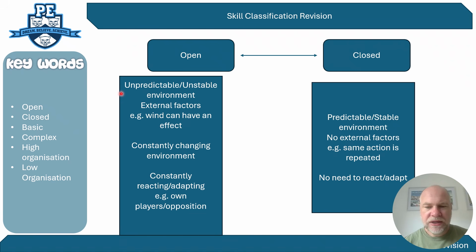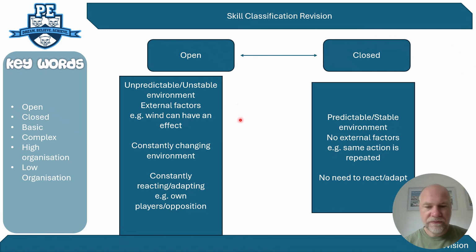The key words that the exam board likes to use are unpredictable or unstable environments for an open skill, where there may be some external factors influencing the skill. Wind might have an effect, rain might have an effect, but don't be tempted to always go with the weather. It could be the influence of a crowd. It could be the positioning of opposition and your own teammates, which I'll mention in a second.